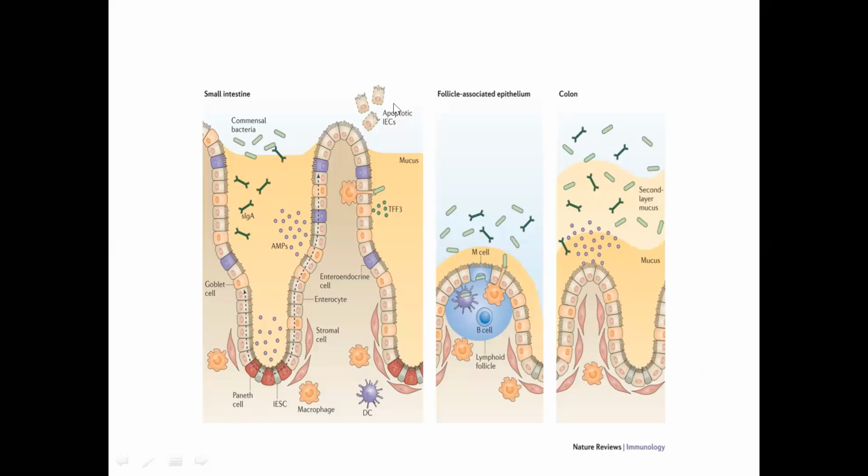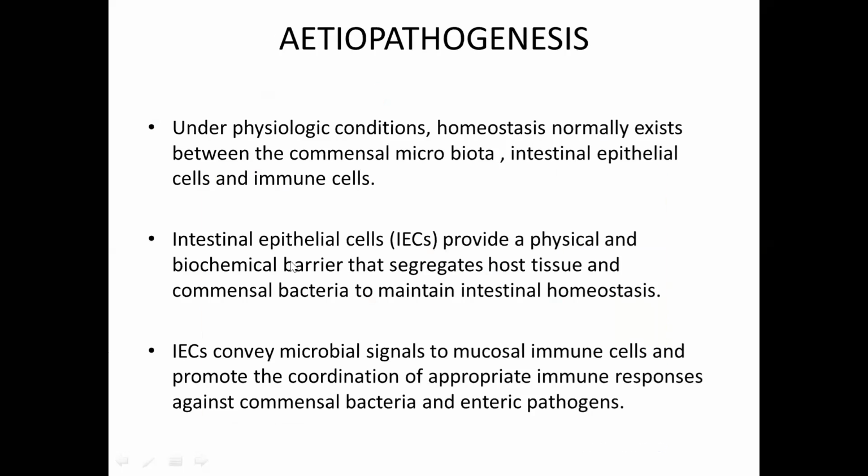In this diagram, we can see in this area there are some commensal bacteria, whereas our immune cells are present in this area. These are separated by this epithelial lining, which acts as a barrier that segregates these two compartments. These epithelial cells also convey some microbial signals to the mucosal immune cells and promote the coordination of an appropriate immune response against the commensal bacteria and enteric pathogens.